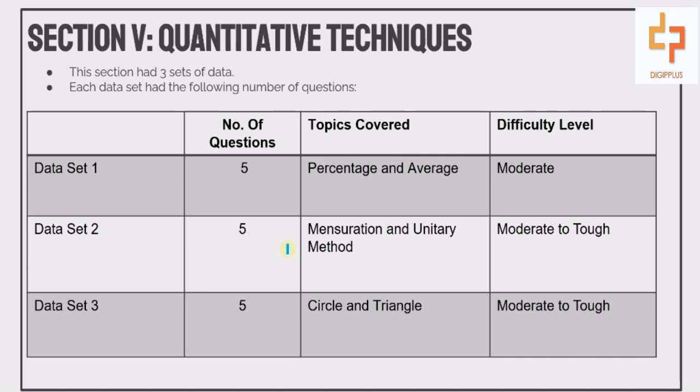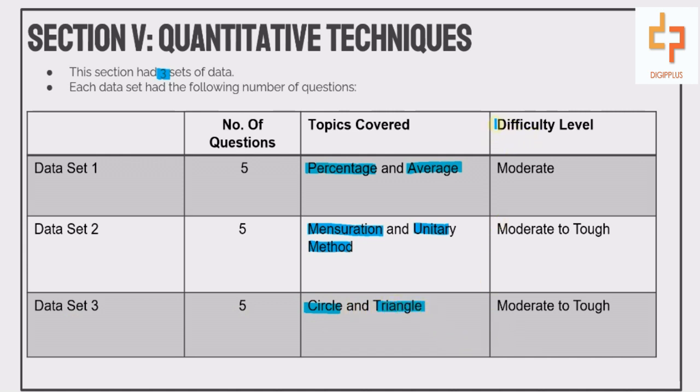So now we have our final section, section number 5, quantitative techniques of the CLAT 2020 question paper. This section had 3 sets of data, and each set of data contained 5 questions. The topics covered in data set 1 were percentage and average. The topic covered in data set 2 was mensuration and unitary method. The topic covered in data set 3 was circle and triangle.